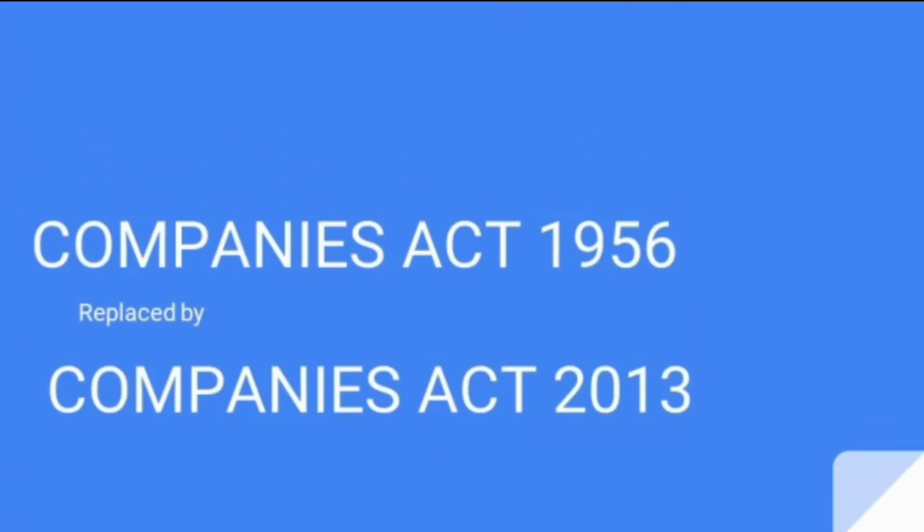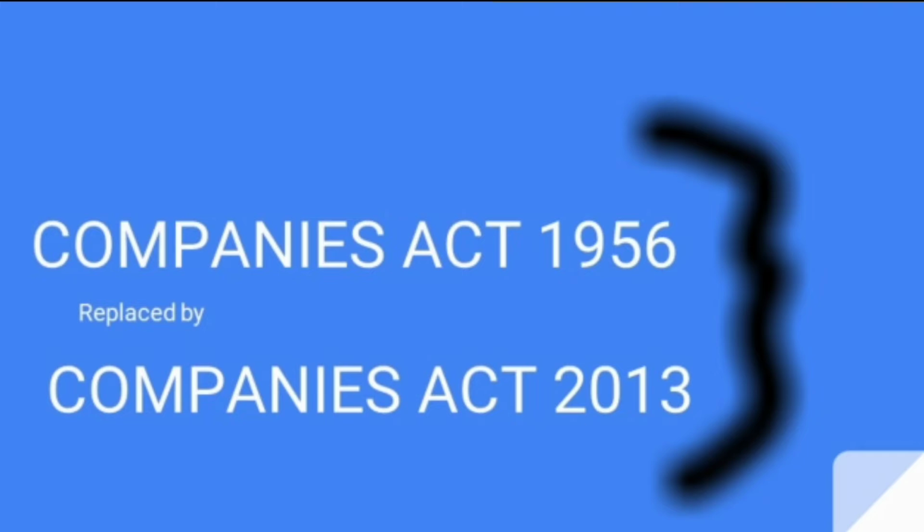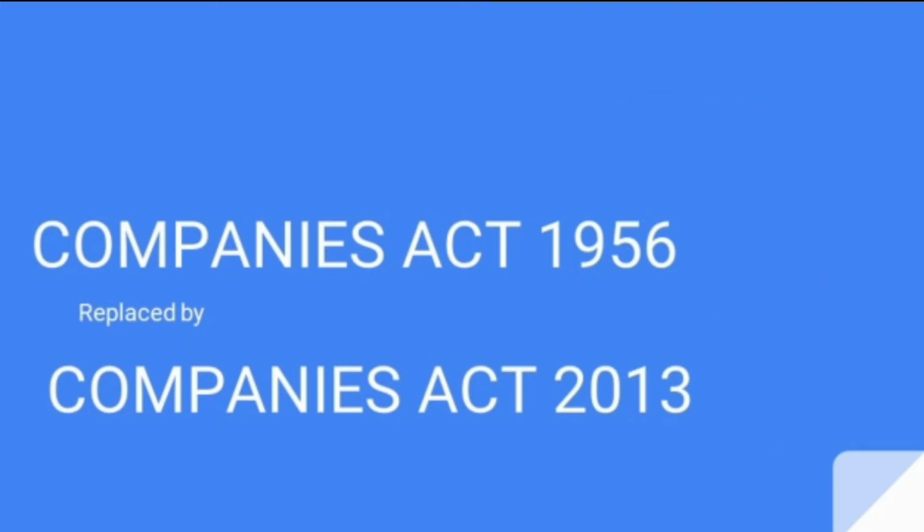Previously, we have read Companies Act 1956, which has been repealed by Companies Act 2013. Now we are reading Companies Act 2013. Here, certain sections of the Companies Act 2013 have not yet been notified. So, for the sections which have not yet been notified, you have to refer to Companies Act 1956. That means you have to keep Companies Act 1956 plus Companies Act 2013 while dealing with Companies Act 2013.